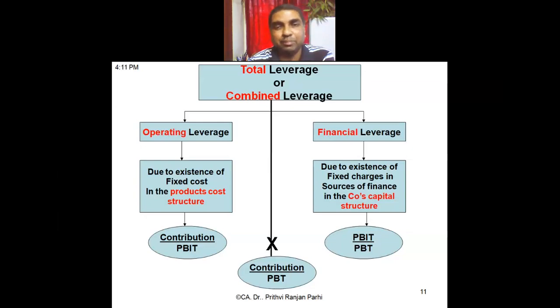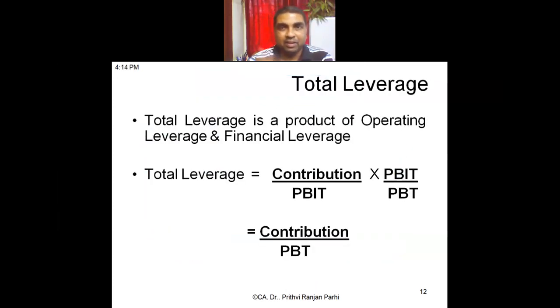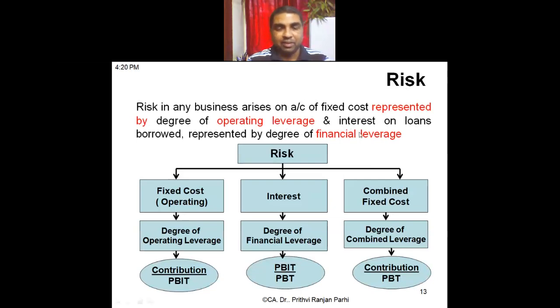Now we'll see how to remember this formula. I will be explaining that formula once again. We have just now discussed the total leverage. Total leverage is the product of operating leverage and financial leverage, right? Therefore, the formula for total leverage is equal to contribution by PBIT into PBIT by PBT. PBIT gets cancelled, so we are getting contribution by PBT. That is what I discussed with you just now. I'm repeating it purposefully.